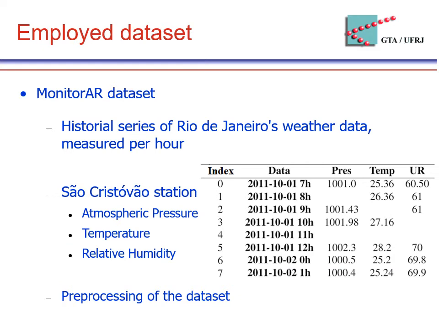In this work, we employed a dataset called Monitorar. It has a historical series of Rio de Janeiro's weather data measured per hour. We chose the São Cristóvão station and the attributes atmospheric pressure, temperature, and relative humidity. This station has records with missing data and gaps between timestamps, which are consecutive hours when no data were collected. Hence, before the analysis, we pre-process the dataset by inserting empty records to fill the timestamps where no data is received.